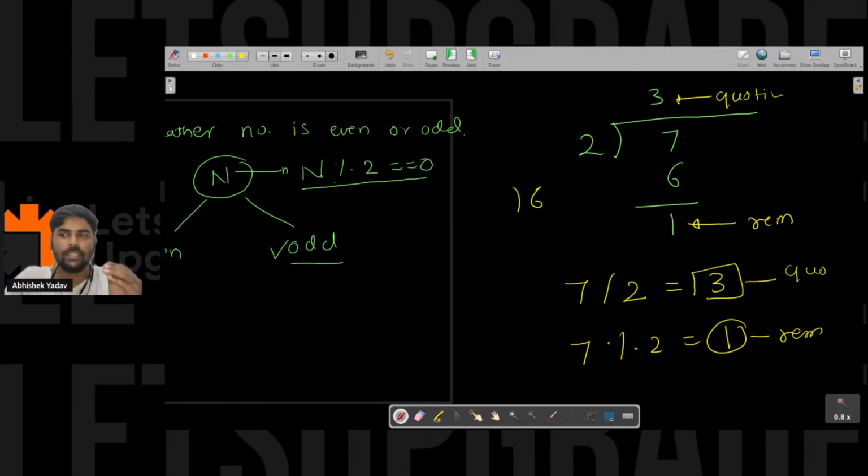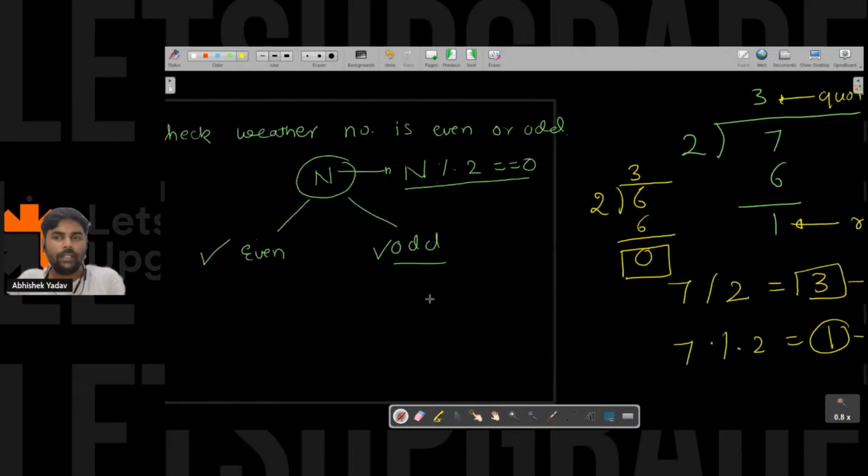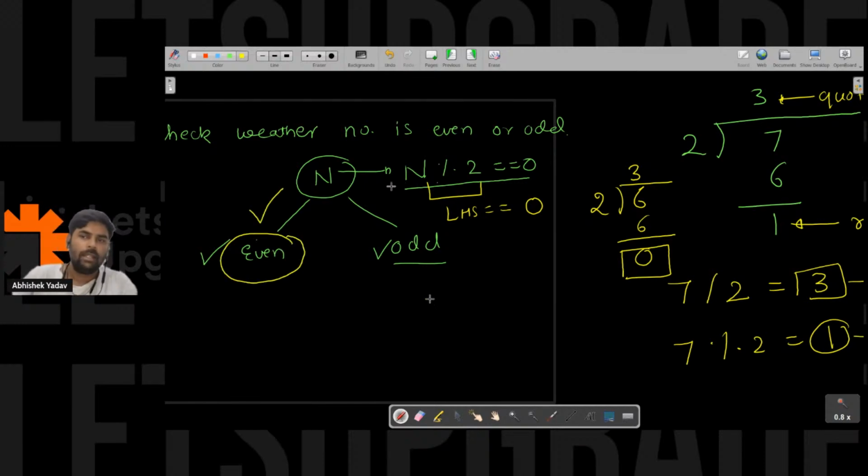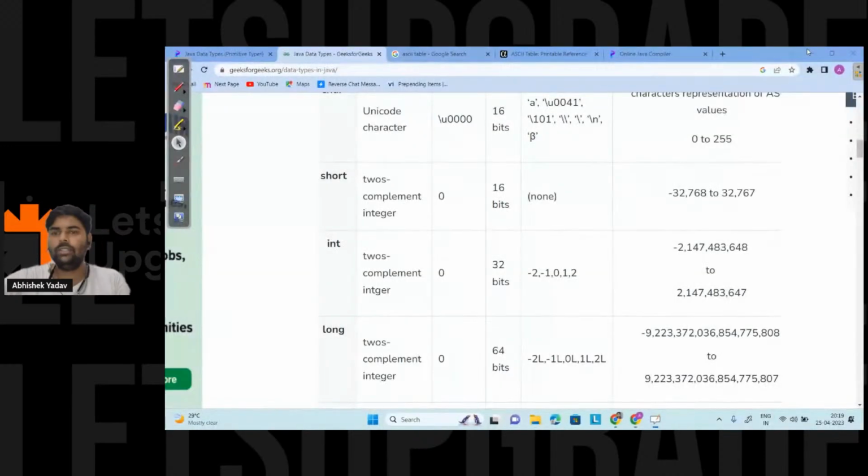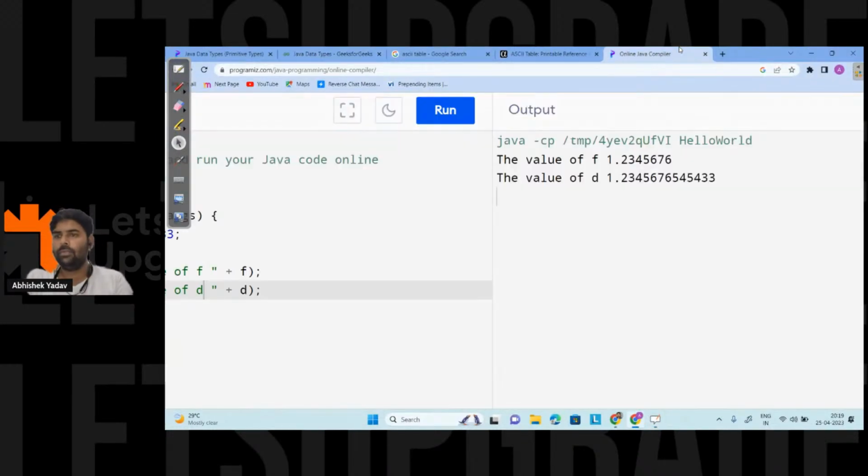So if I take 6, 6 is completely divisible by 2, that is 2 3s are 6, and I will get the remainder as 0. So what I know is, if the remainder is 0, that means that number is completely divisible by 2. So if the left hand side is equal to the right hand side, the number is completely divisible by 2, and in that case I will print even number. If this is not the scenario, I will go to the else part and print odd number. So let's try to do that, and after that we will move to the next one.